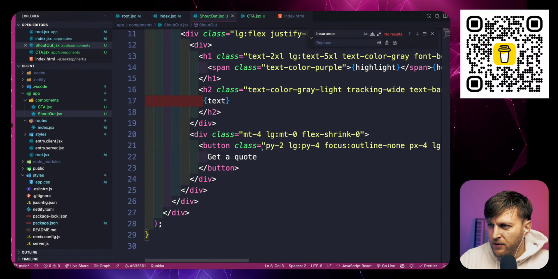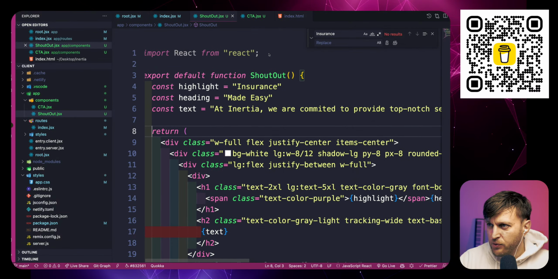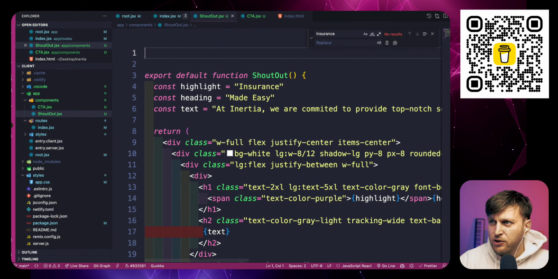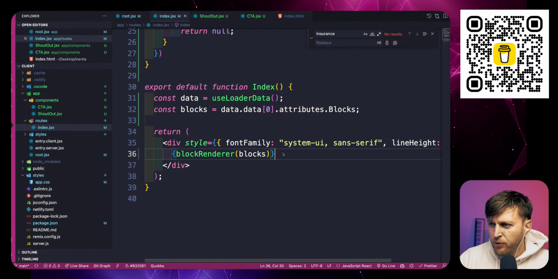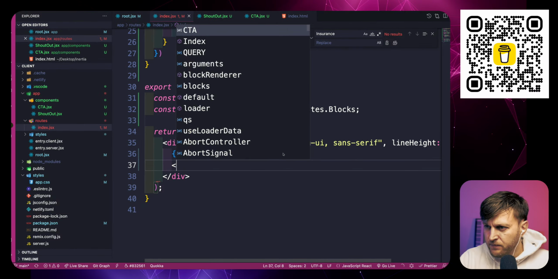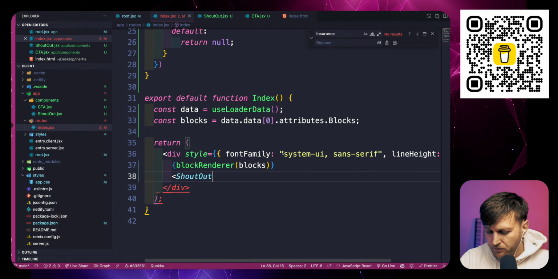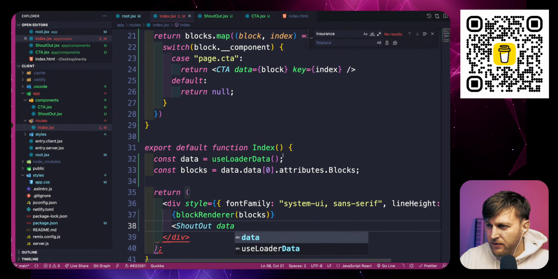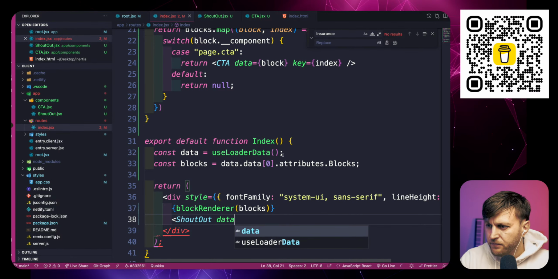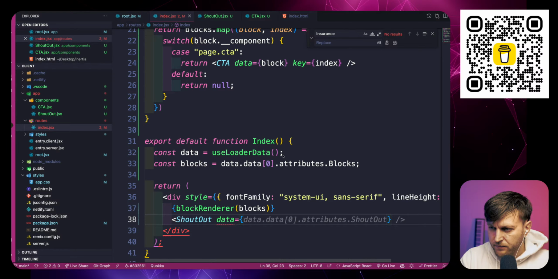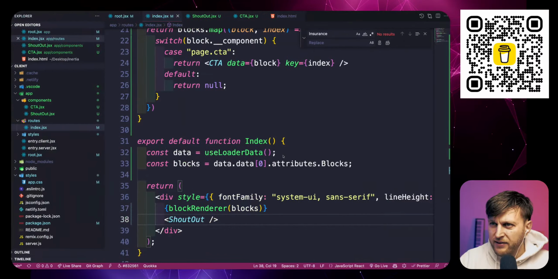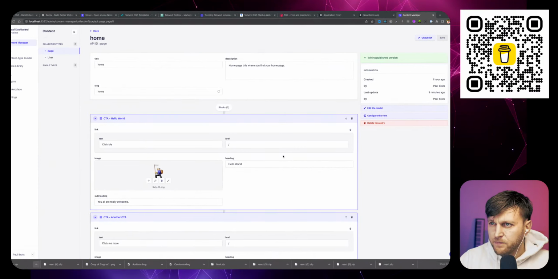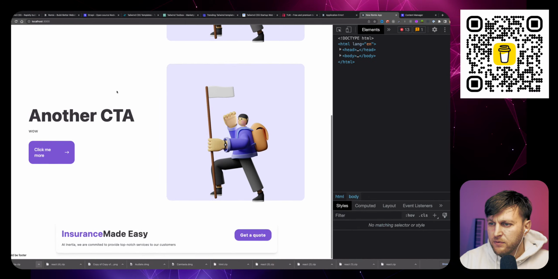Okay, and this is going to be our link, which we'll get to later. For now, we'll just keep it like this. And so now let's go to our index. Before popping it inside here, I'm just going to put it down here to make sure that it renders. And it's going to pass our data and key. I'll do this later when we move it. I just want to make sure the UI at least works. So let's go here. All right, perfect.